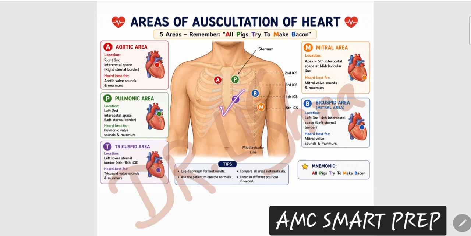So the tricuspid area is the left lower sternal border, just remember this, left lower sternal border, and the mitral area is basically far away, at the mid fifth intercostal space, mid clavicular line. Okay, so these are the areas you have to remember, because if you remember these areas, it's very easy to understand which kind of murmur you have with that particular area. You can correlate easily. So just a small line: all pigs try to make bacon. Okay, so these are the areas. Make a visual memory of this picture.